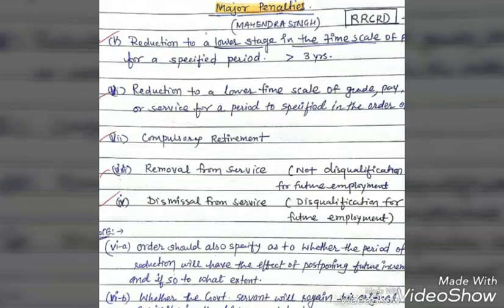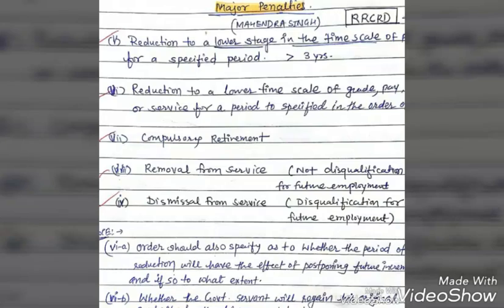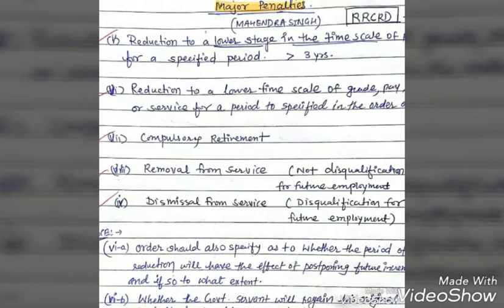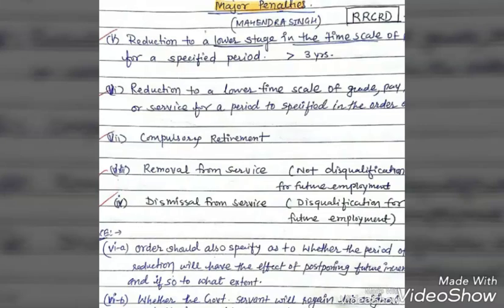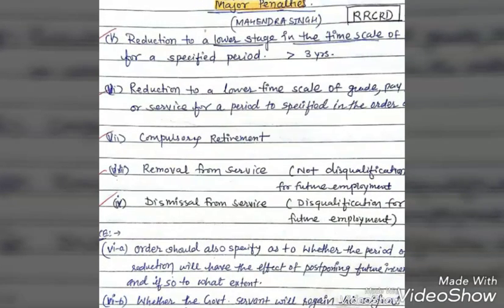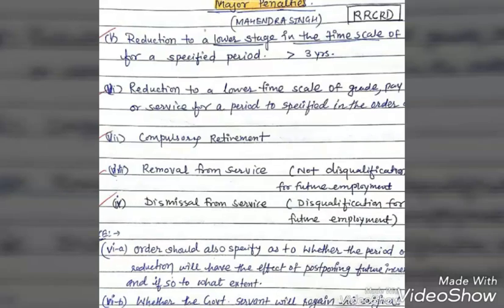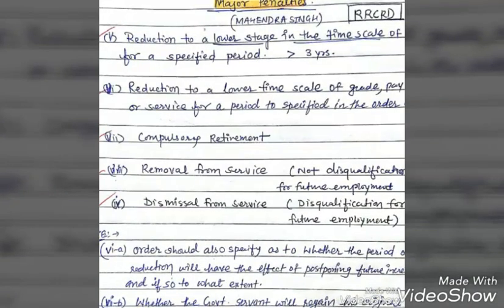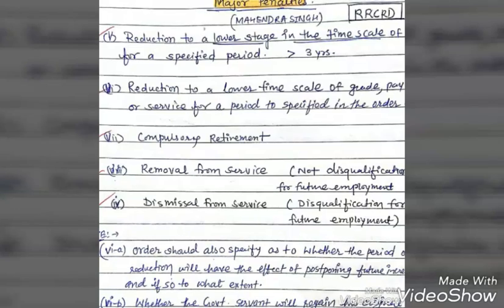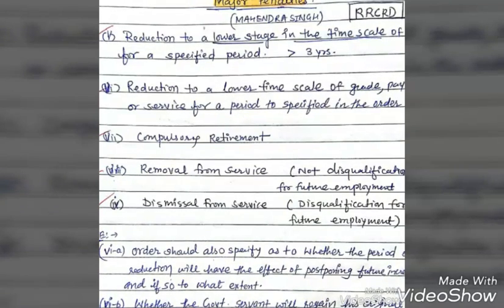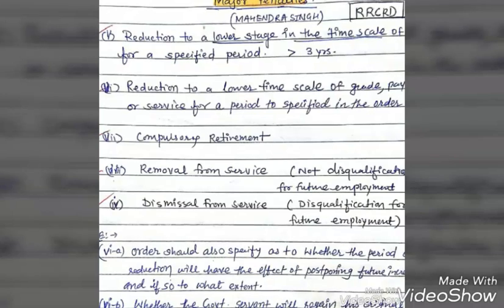Now we discuss the major penalties. In the major penalties, sub rule 5 is the reduction to a lower stage in the time scale of pay for a specified period which is greater than 3 years. If this is less than 3 years, then it is a minor penalty, but if it is greater than 3 years, then it is said to be a major penalty.